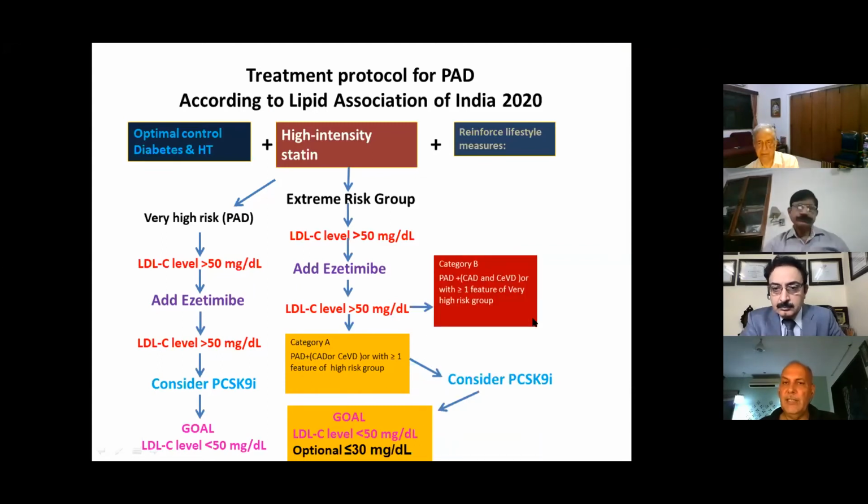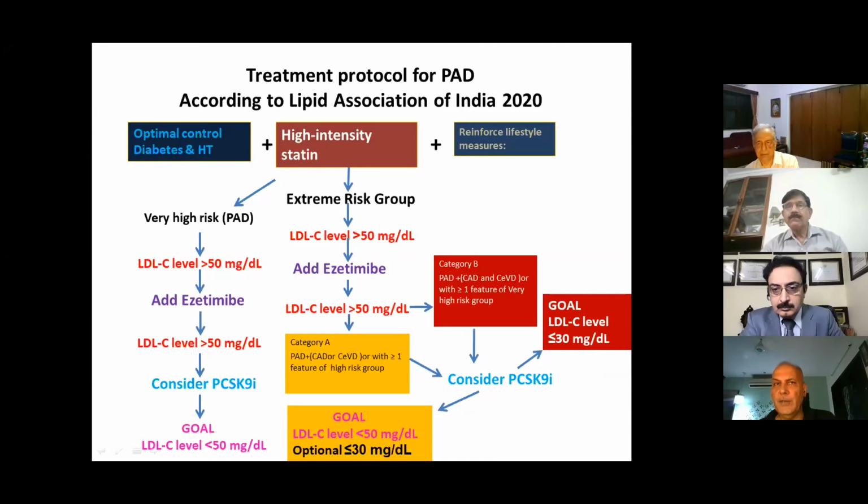And if the patient has coronary artery disease, peripheral artery disease, and cerebrovascular disease, this is extreme risk category B. Here, consider PCSK9, and the goal is less than 30. This is how we should treat patients with peripheral artery disease.